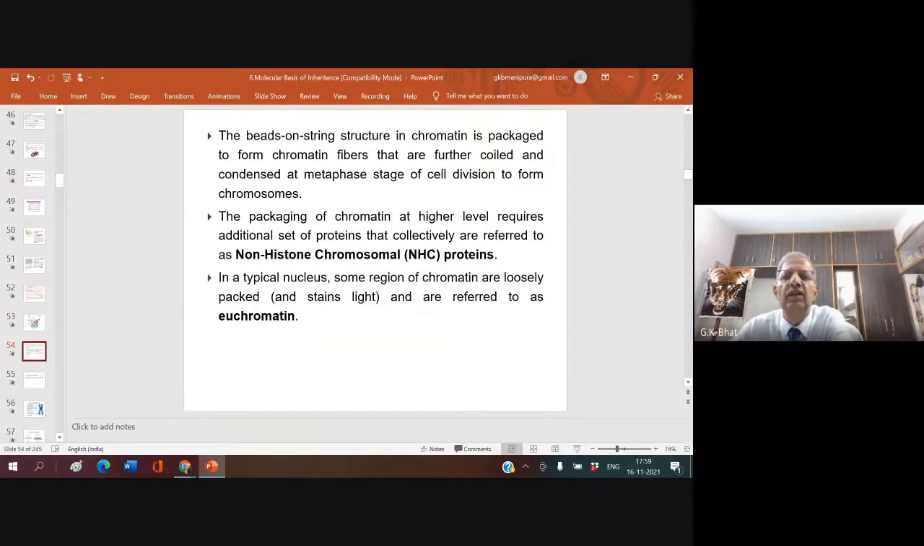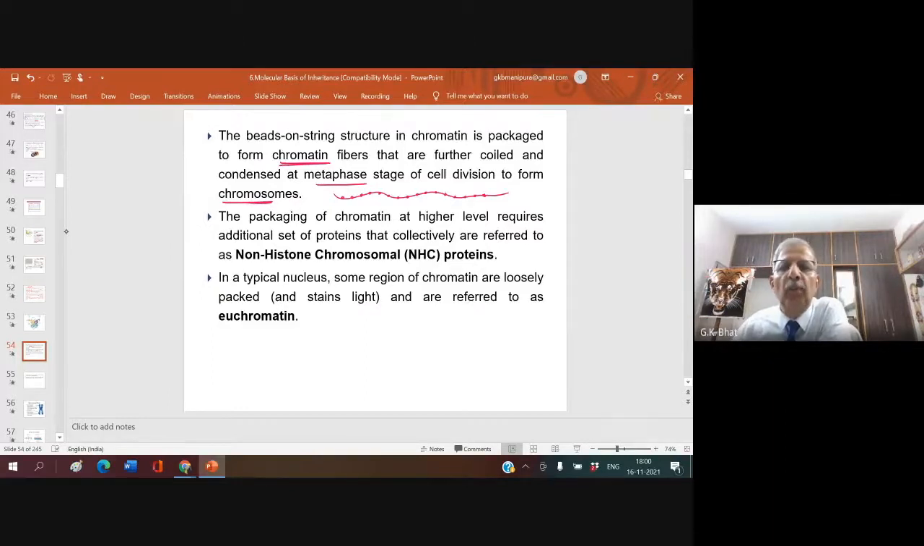The beads and string structure in chromatin is packaged to form chromatin fiber. Whatever beads you find on the chromatin fiber are further coiled and condensed at metaphase stage of a cell division to form chromosome. So you have the thread-like structure. What do you call these beads? What are these? Nucleosomes. Exactly, nucleosomes. These are all nucleosomes.